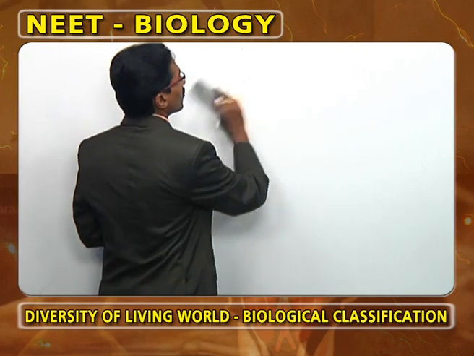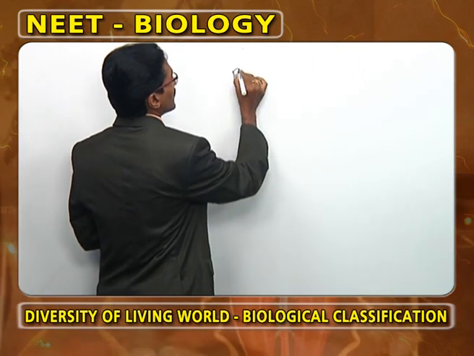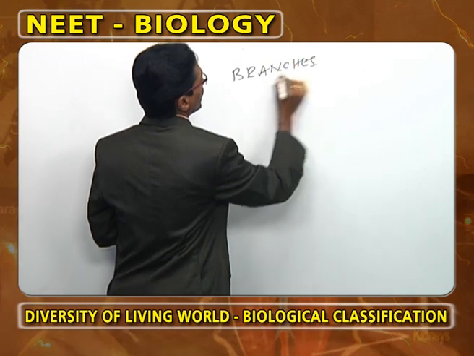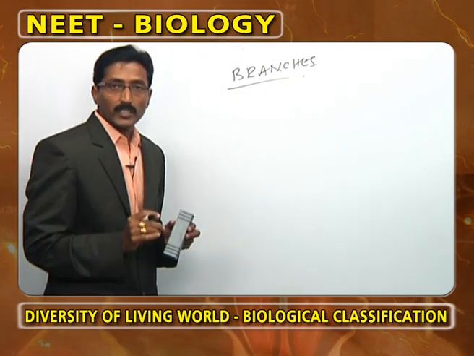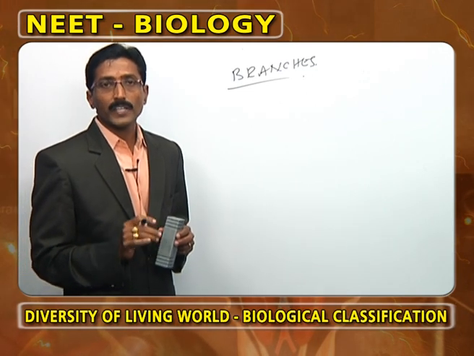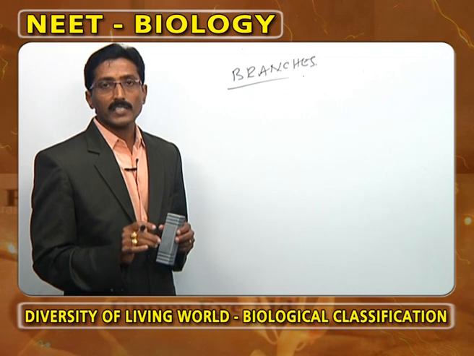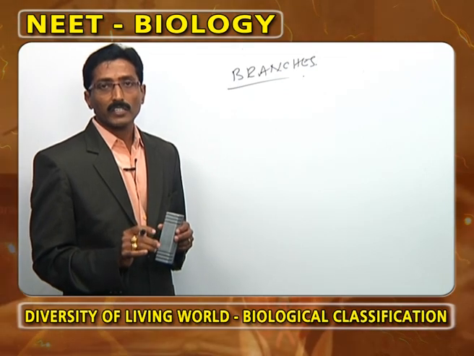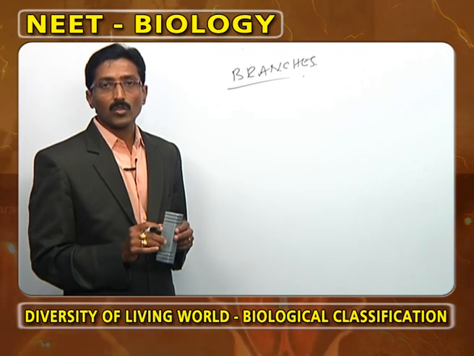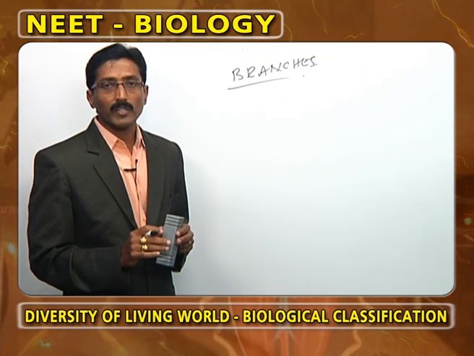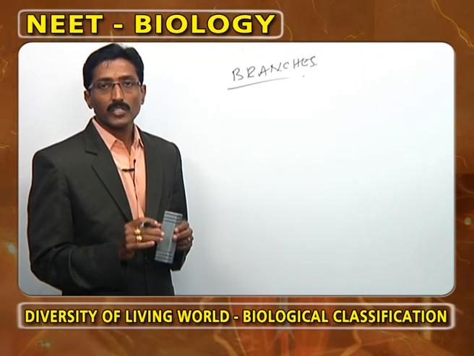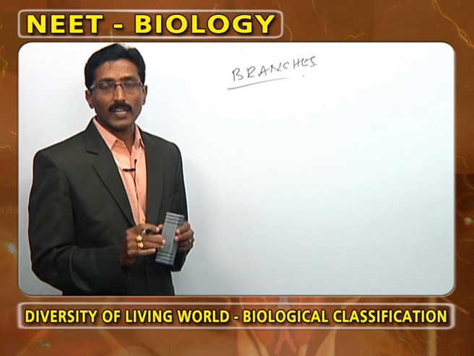Now, we have to discuss what are the branches present in zoology. In zoology, the first branch we call taxonomy. What is meant by taxonomy? It is the study of identification, classification and nomenclature. It is followed by morphology. What is meant by morphology? The study of structure, form, shape, size, color, etc.